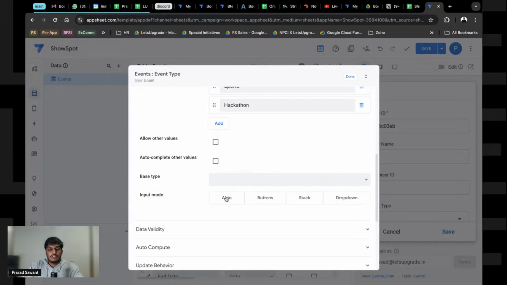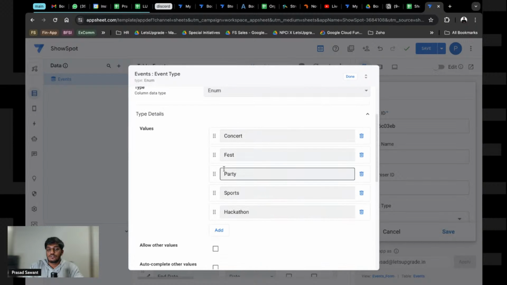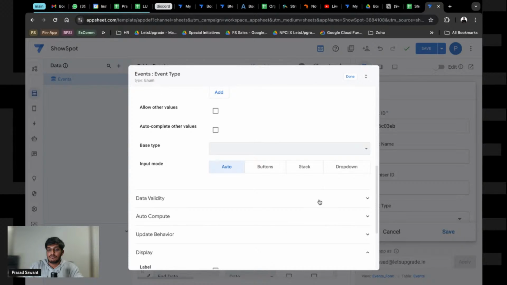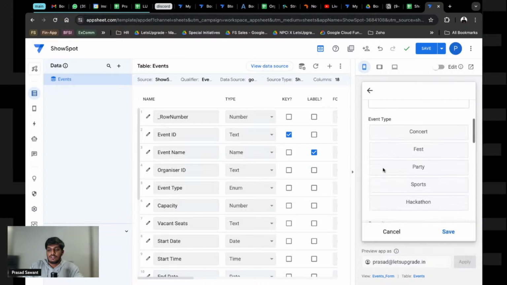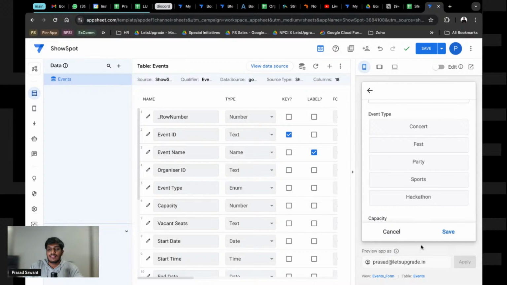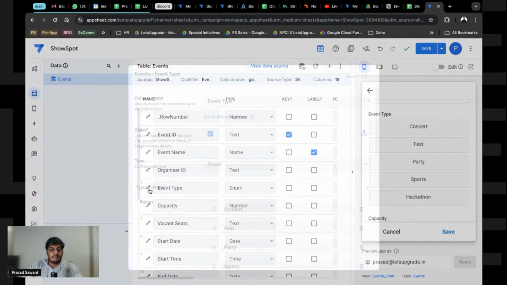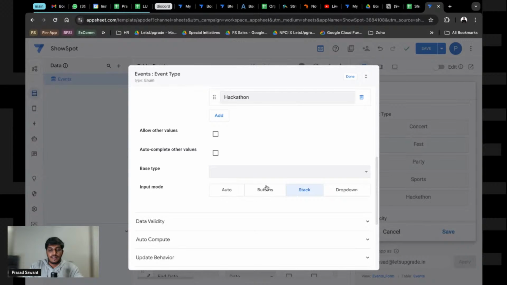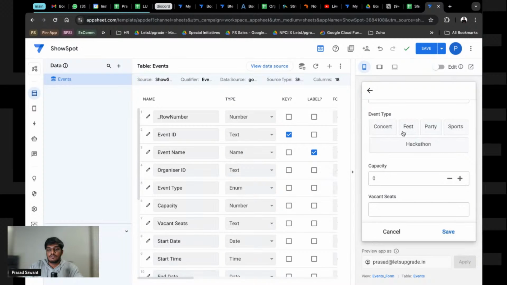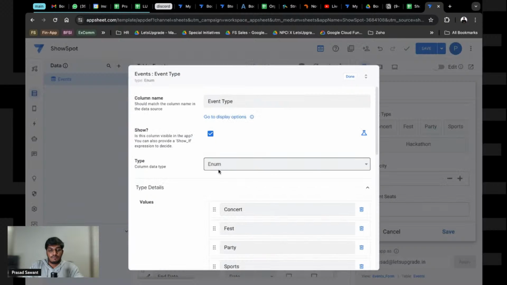Now you can fix the way you want things to be. By default, if you click on auto and you have just two of these things, it will show you a button. If you have a stack, let's see how it looks. By default it looks like this. Again, it does not look very pleasing to the eyes. You can make it buttons, and it will switch to buttons.